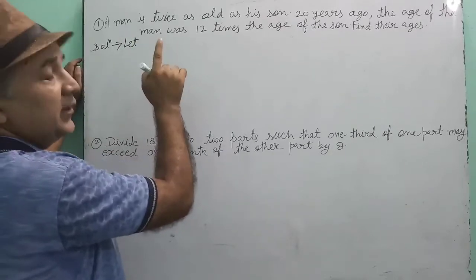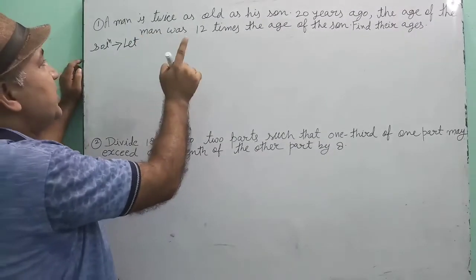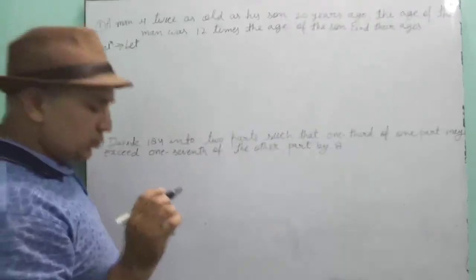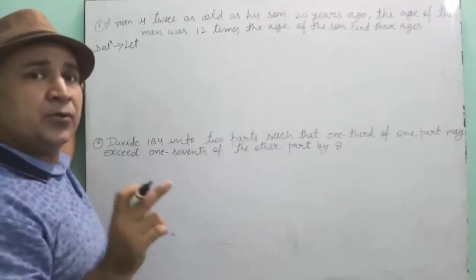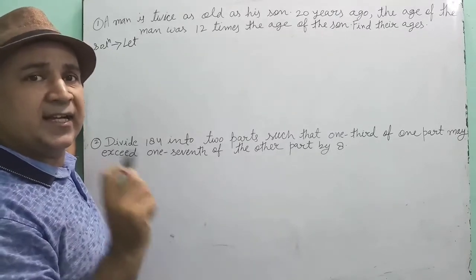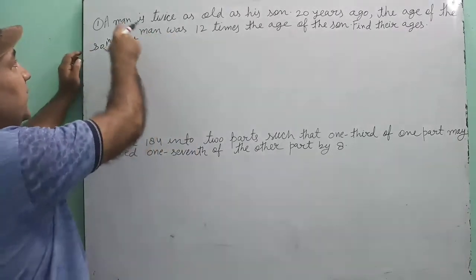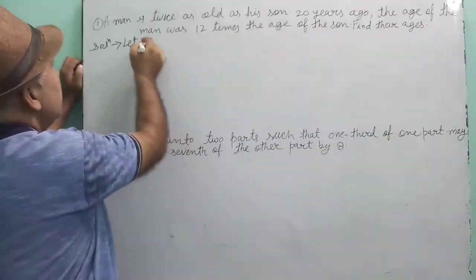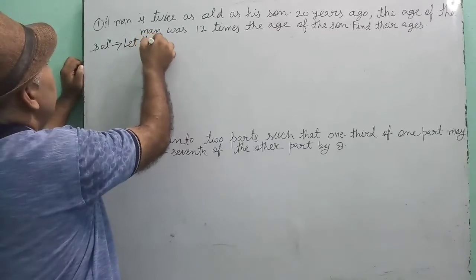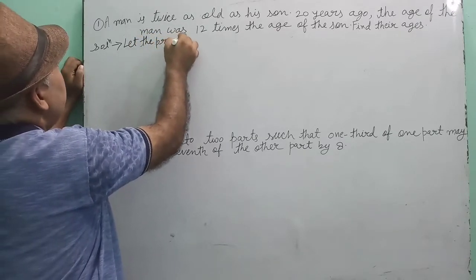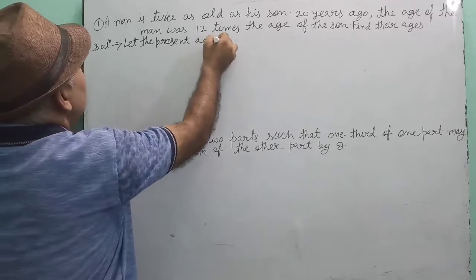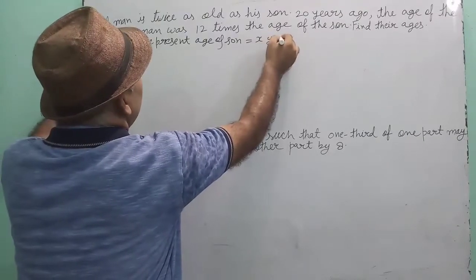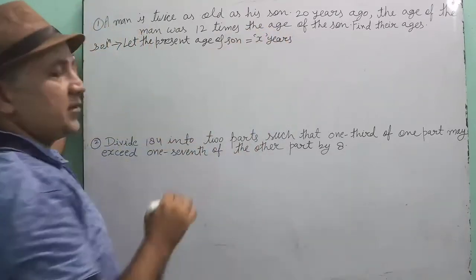Just like here, in this question there are two persons. One is man and second is son. Your calculation will be easy if you suppose the age of the younger one. Who is the younger here? Man or son? Definitely son is younger. So suppose that the present age of son is equal to x years.